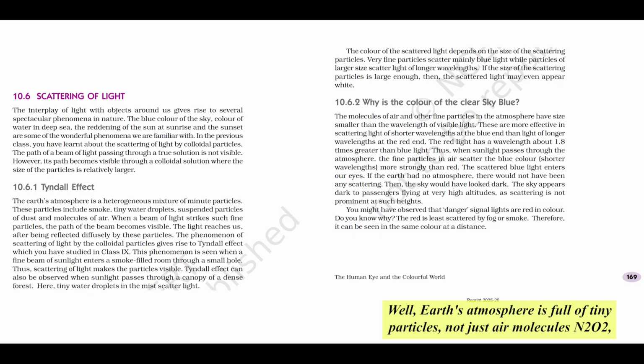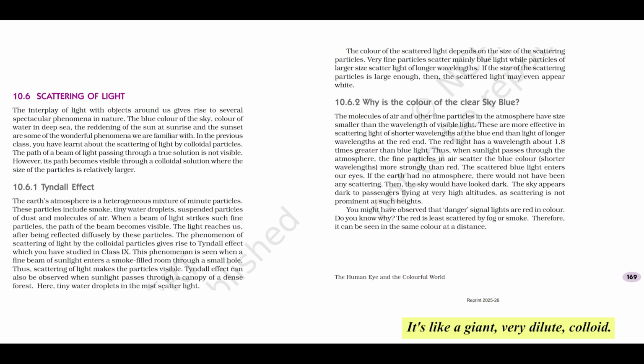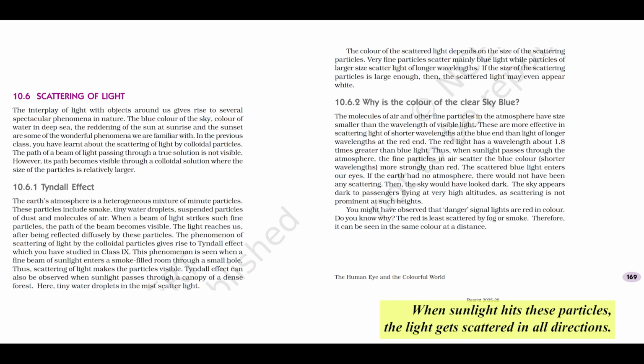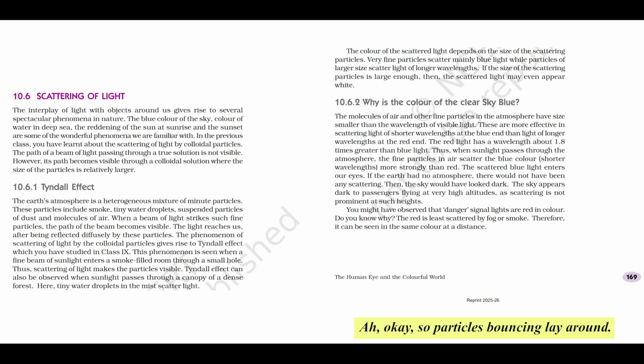Well, Earth's atmosphere is full of tiny particles, not just air molecules, N2, O2, but also microscopic smoke, dust, water droplets, aerosols. It's like a giant, very dilute colloid. When sunlight hits these particles, the light gets scattered in all directions. This is why you can sometimes see sunbeams slanting through a dusty room or through mist in a forest. The particles are scattering the light, making the path visible. Okay, so particles bouncing light around.